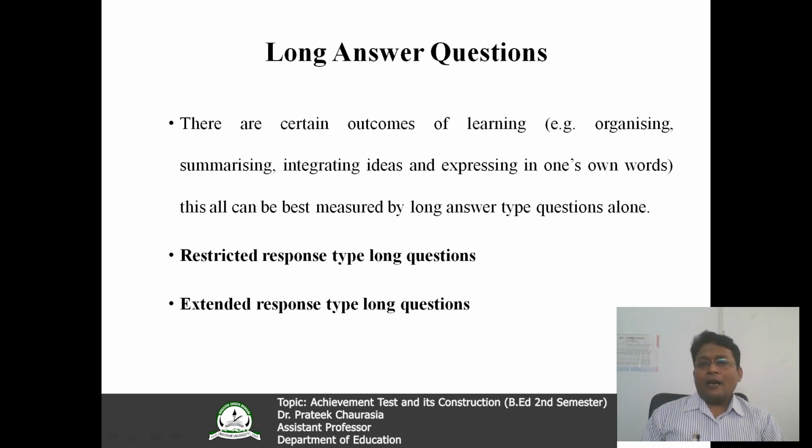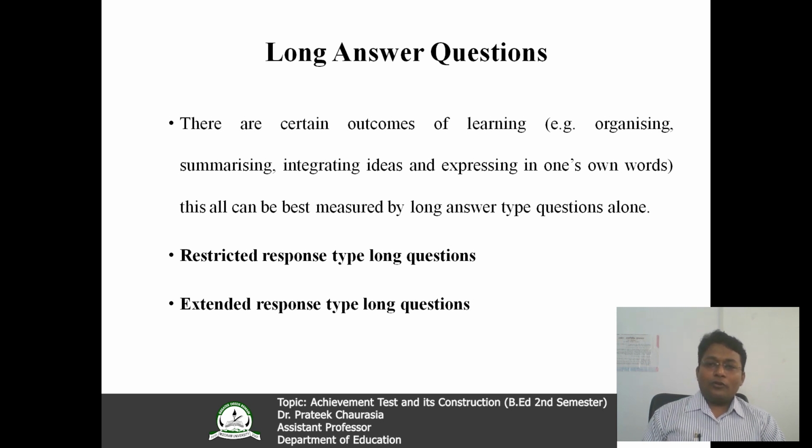There are certain outcomes of learning, organizing, summarizing, integrating the ideas and expressing in one's own words. This can all be best measured with the help of long answer type questions. And these long answer questions, I have further classified into 2 groups. First is restricted response type long questions. You can clearly see here. And second is extended response type long questions.